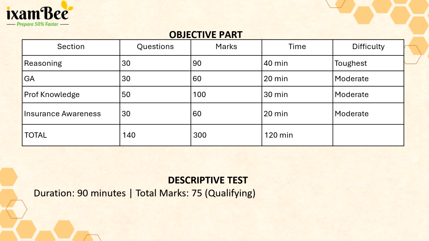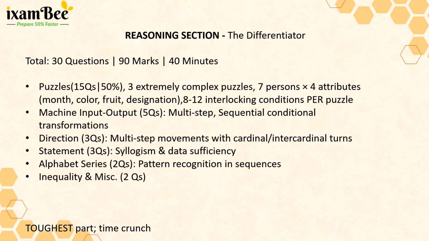First, the reasoning ability section. The reasoning section proved to be the toughest section of the entire exam. It had 30 questions for 90 marks with just 40 minutes on the clock. What made it so challenging?